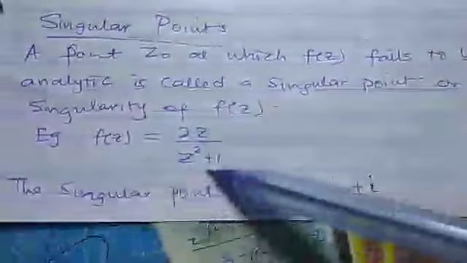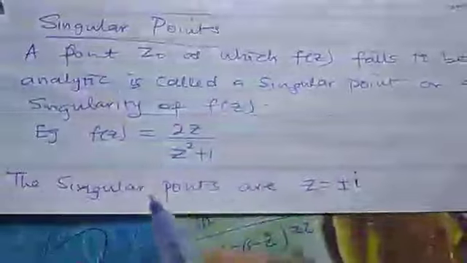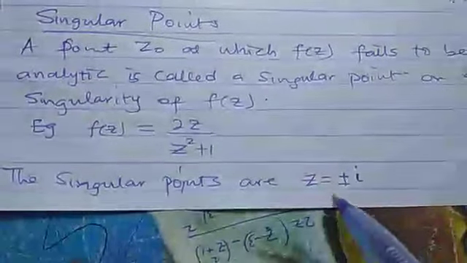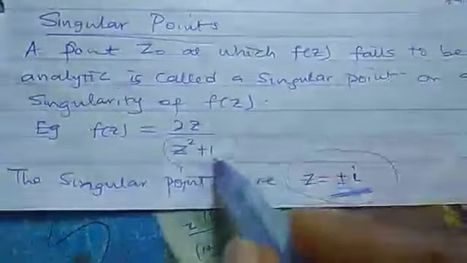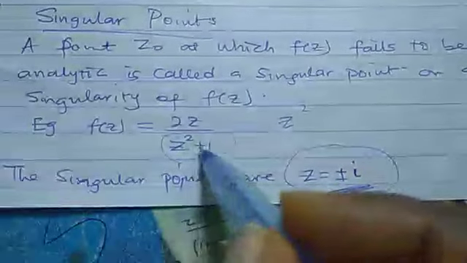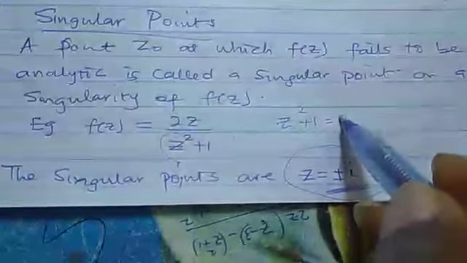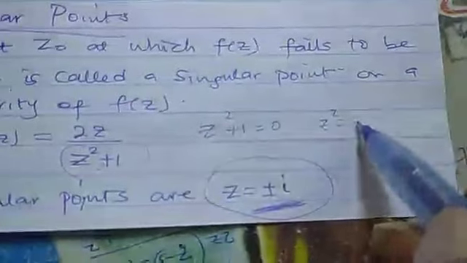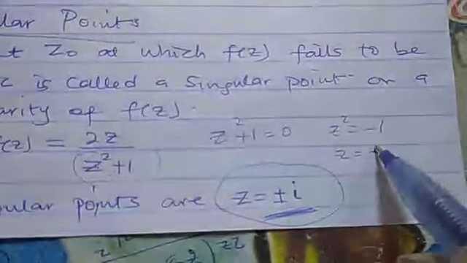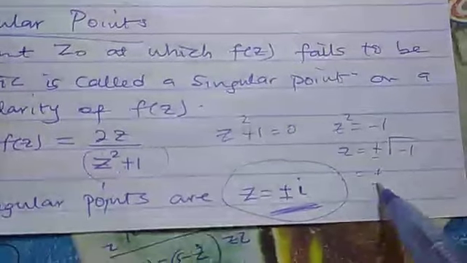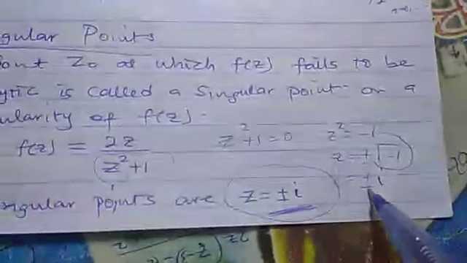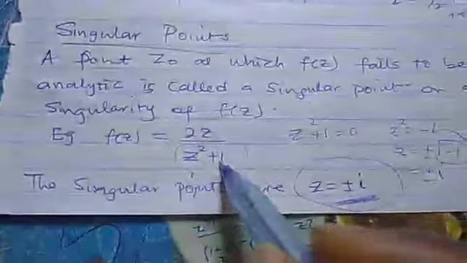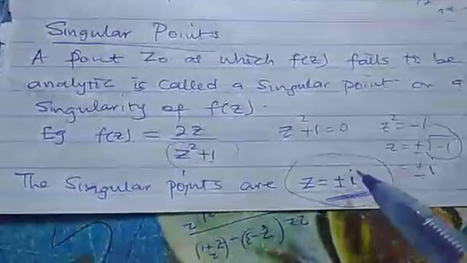Look at this function now. The singular points here are z is equal to plus or minus i. How did we get this? If you are asked to find the singular point, you only need to set the denominator to 0. z squared plus 1 equal to 0. z squared will be equal to minus 1, and z will be plus or minus square root of minus 1. And we know that square root of minus 1 is i. So that means z is equal to plus or minus i are the singular points of this function, or we call it singularity. Now, this singular point exists in different forms.